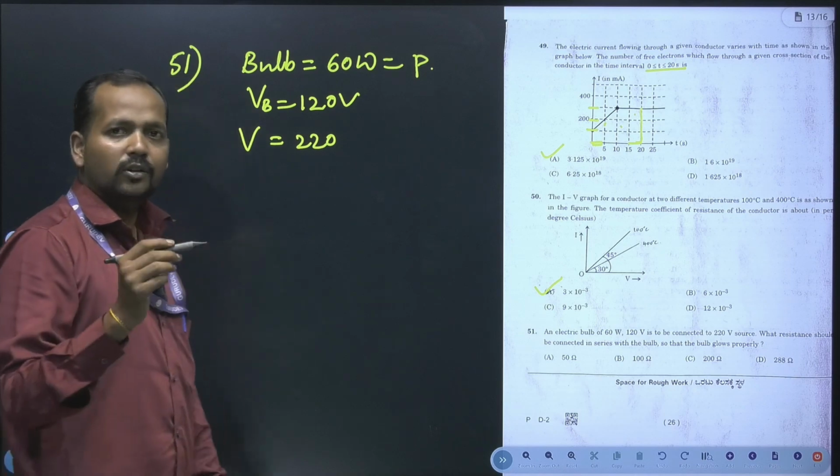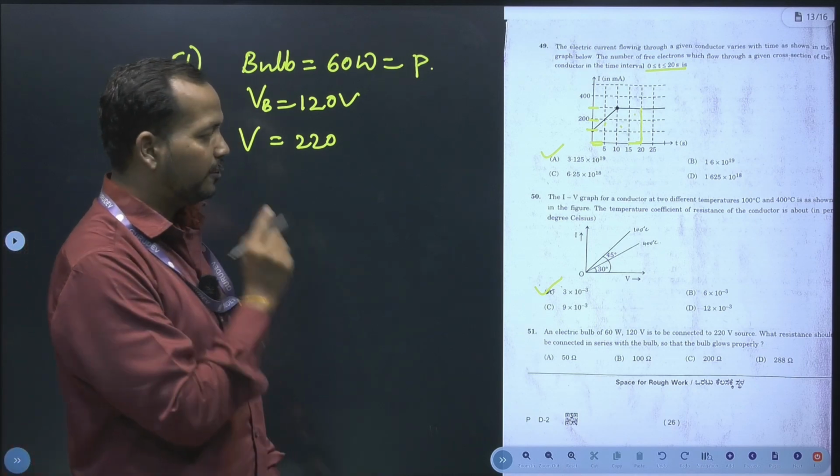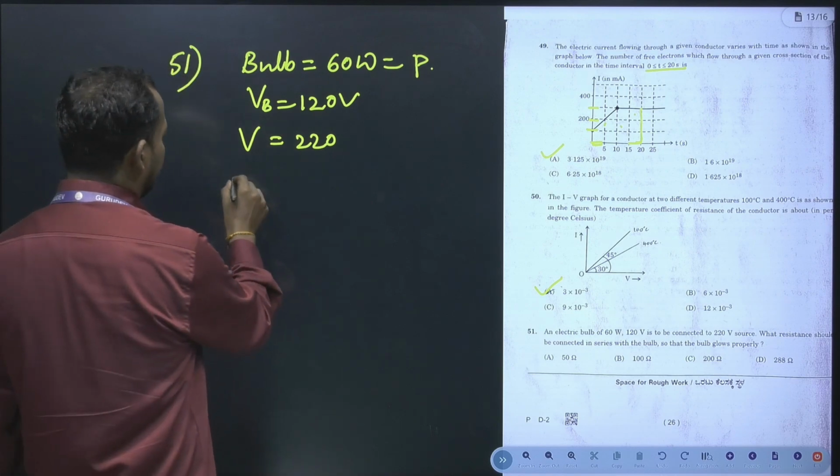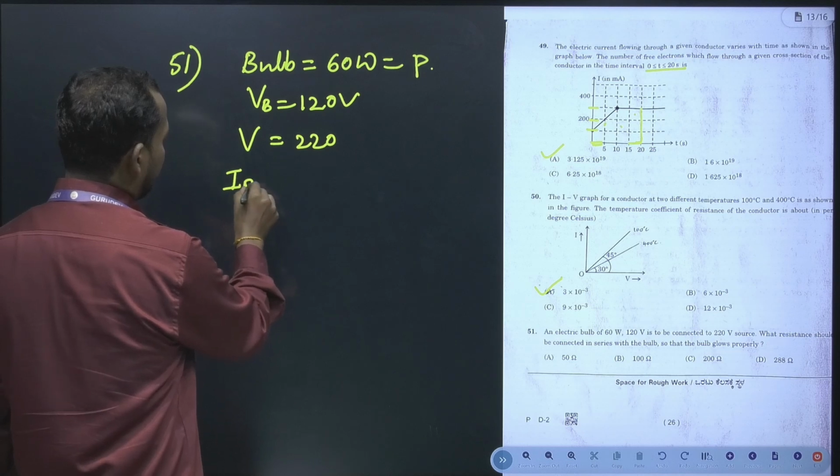Now you have to calculate the series resistance for the proper operation of the bulb. For that reason, first we calculate the current in the bulb.